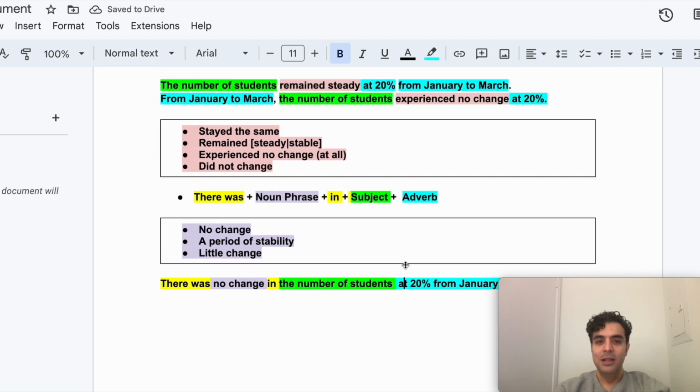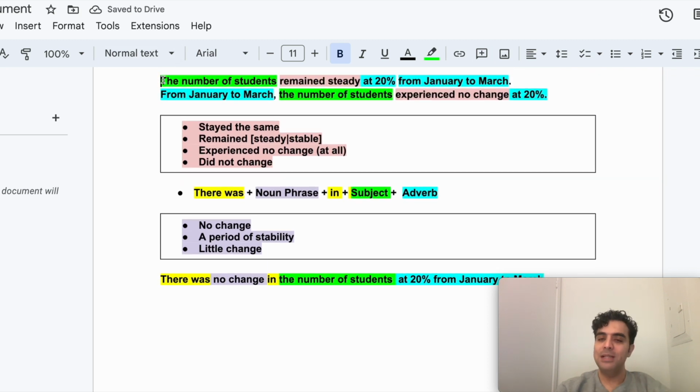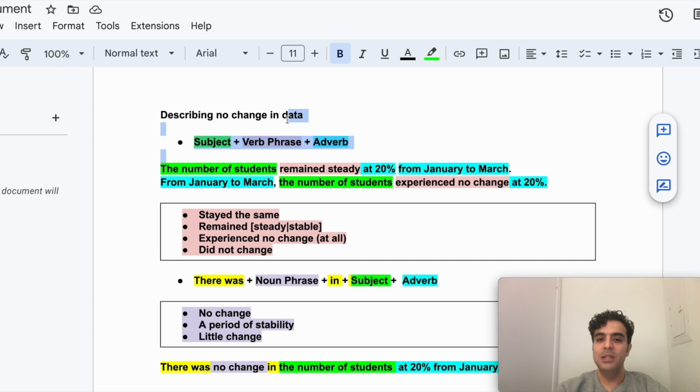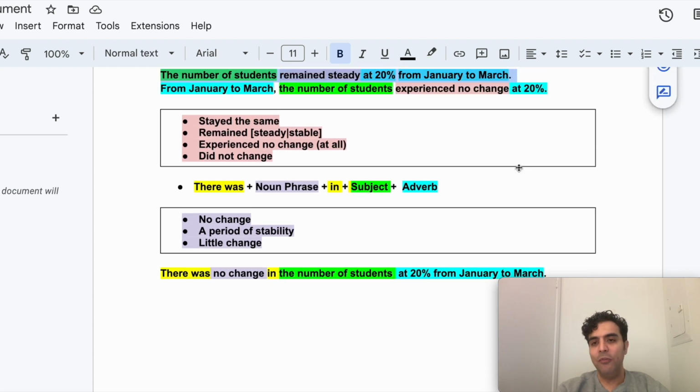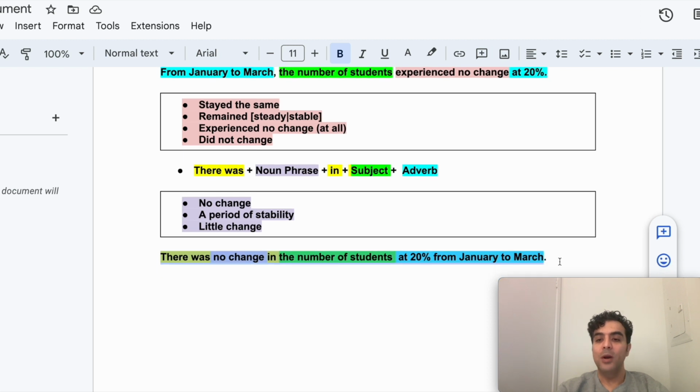So let's see. The original sentence in the verb phrase style was the number of students remained steady at 20% from January to March. The noun phrase equivalent is there was no change in the number of students at 20% from January to March. Let's do another one. Again, if you like, you can pause the video here and do this for yourself and then play the video and see if you got it right.